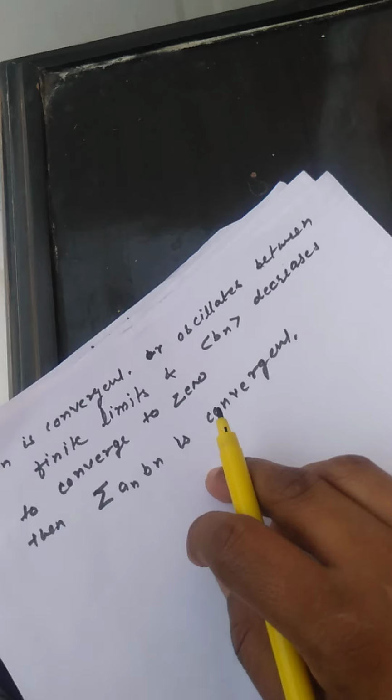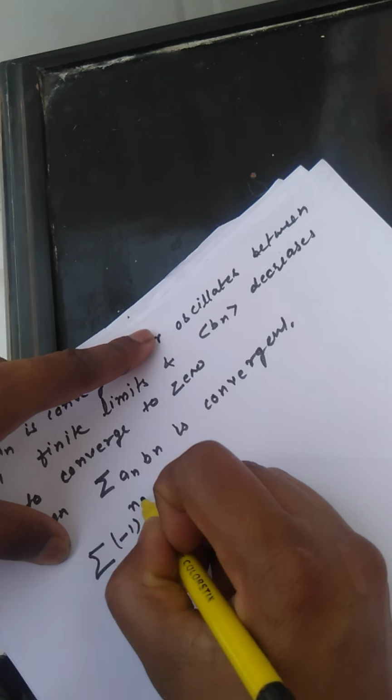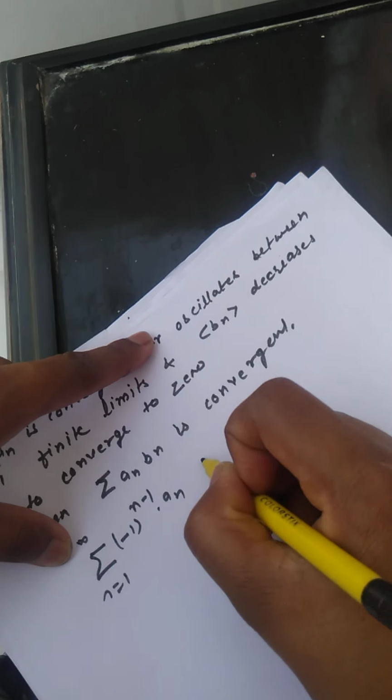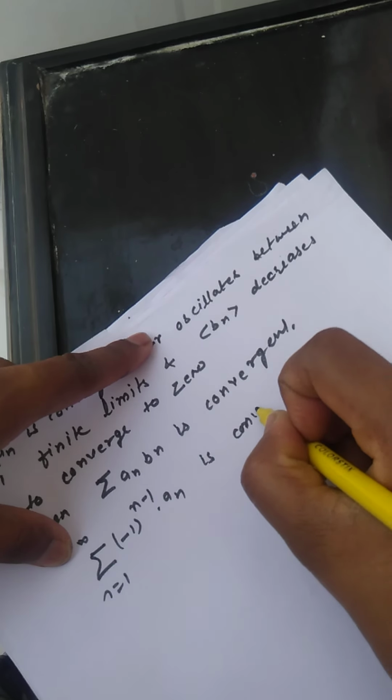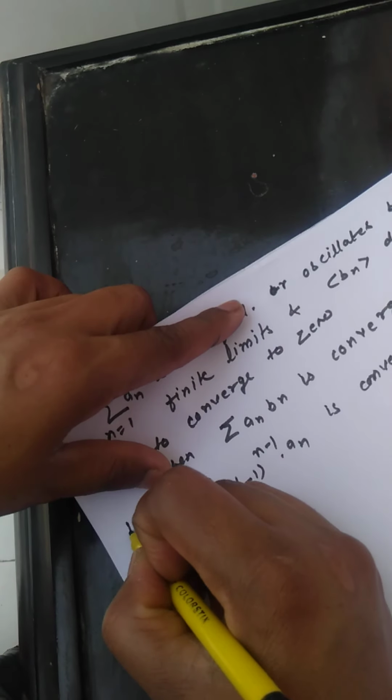So the Leibniz test was that the alternating series, summation of (-1) raised to the power n minus 1 times a_n, n varying from 1 to infinity, is convergent. That was the Leibniz test.